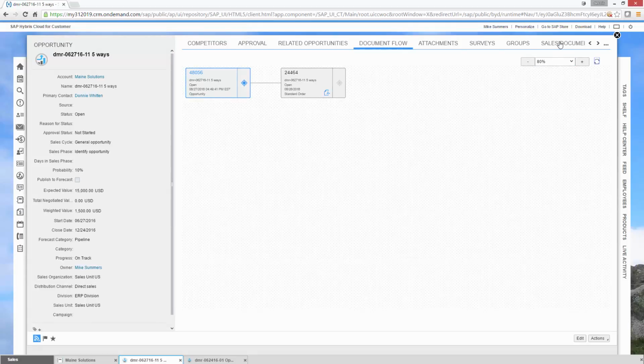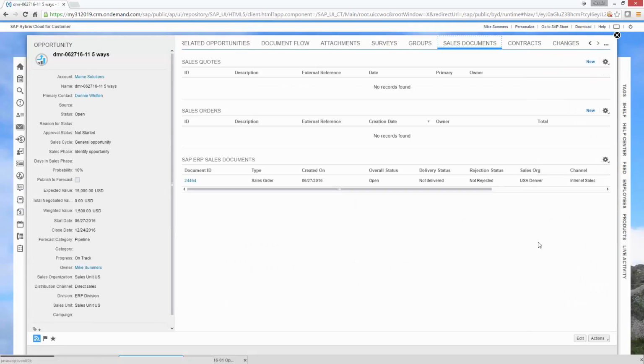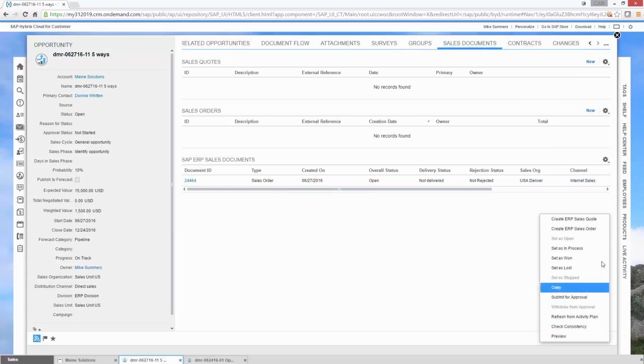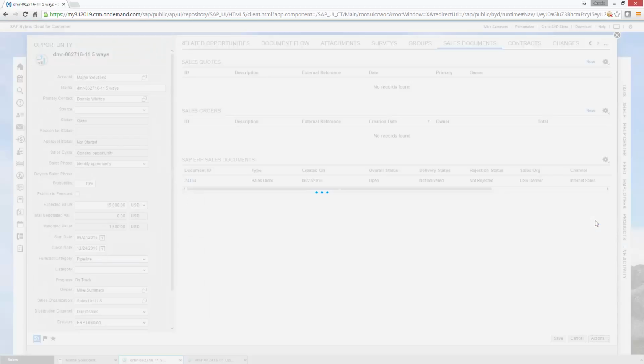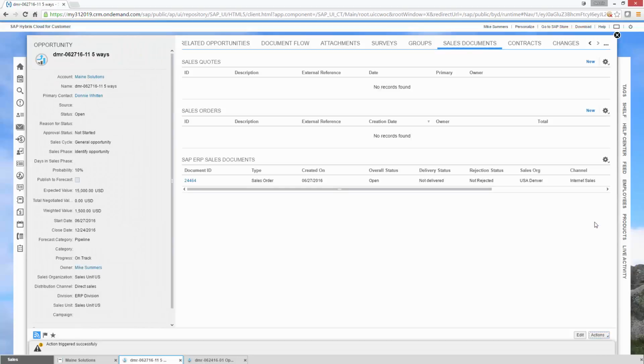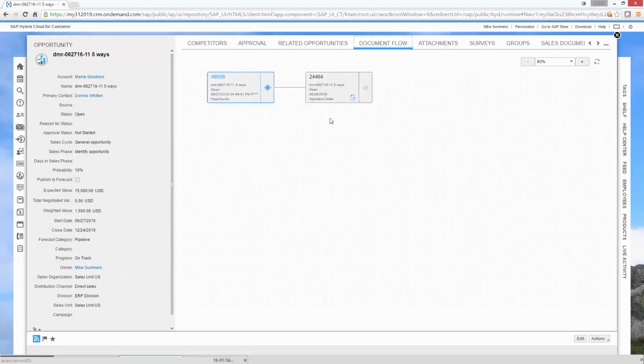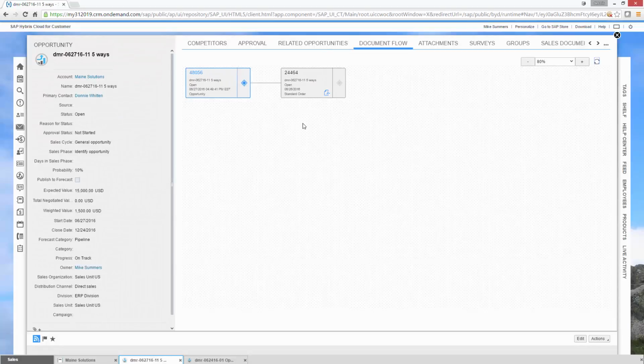Great. Back to our sales document list. We're now at a point where we see the sales document. It lets us click on these things, but it won't create another one. I'll kind of prove that to you. Watch me prove myself wrong. It says this action triggered properly, but I have a feeling that if I go back to my document flow, do a refresh, it's not going to show up here. So a little bit of configuring in our demo landscapes needs to be done there. Know better and don't do it yourself.